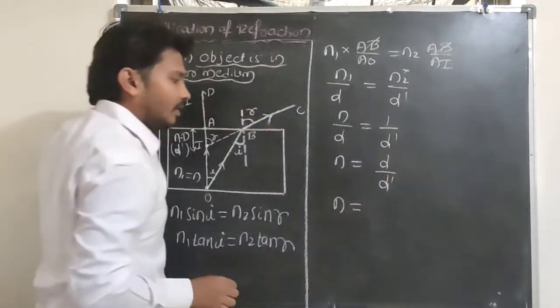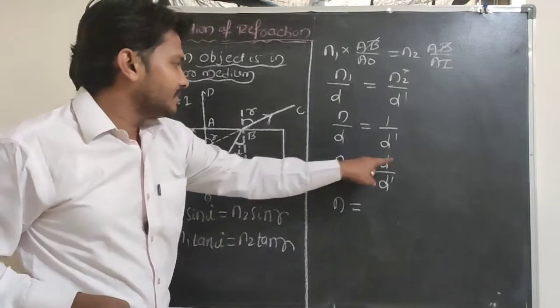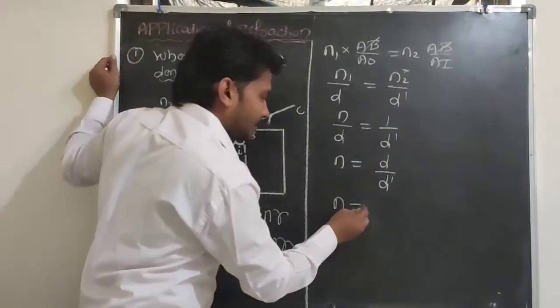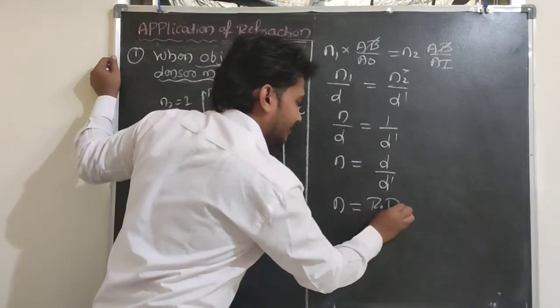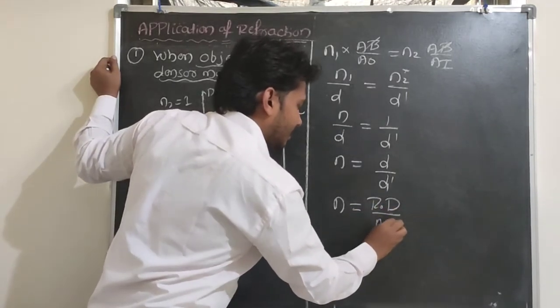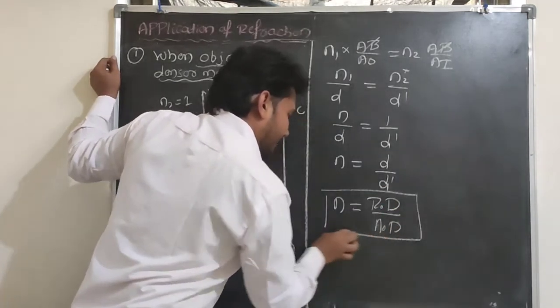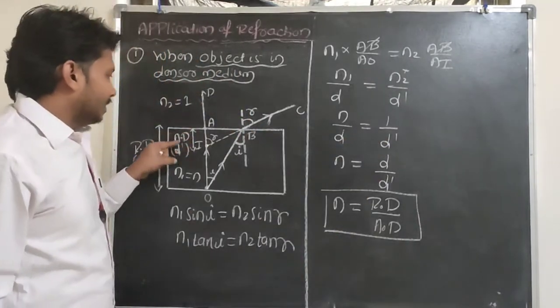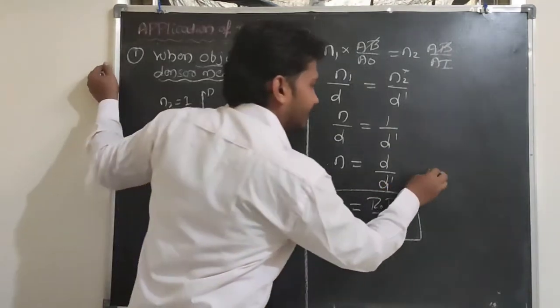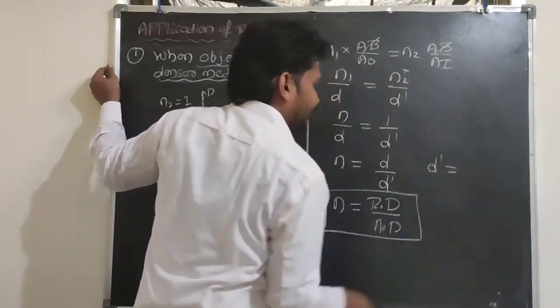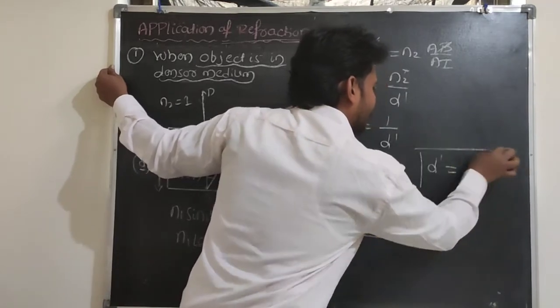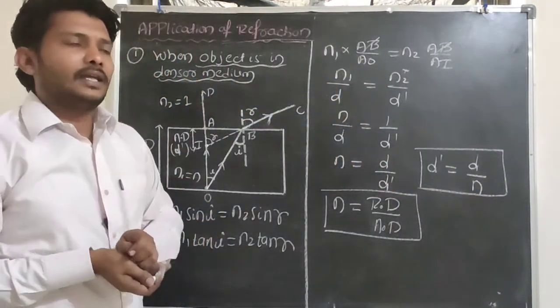So one more formula for the refractive index, where D is nothing but the real depth, D dash is nothing but the apparent depth. So refractive index is equal to real depth divided by apparent depth here. So look at here, where D dash I said is the apparent depth. So what is the apparent depth value here? D dash is equal to D by N here. So D dash is equivalent to D by N.